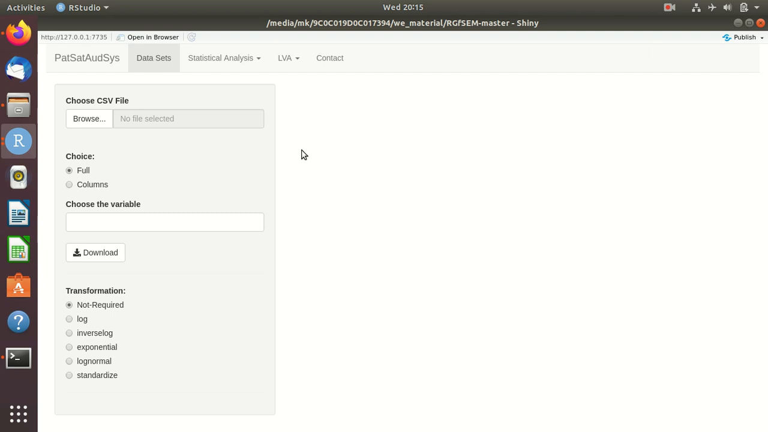Anyway, I will be continuing in this. So the very first menu is the dataset. You see here the PatSatAudSys. That is the name of the application, Patient Satisfaction Audit Systems. This application might be very much useful for those hospitals who wanted to monitor the patient satisfaction. By the way, there's a lot of theory that patient satisfaction is one of the important prerequisites to ensure healthcare service quality. And I'm not talking about the theory and the models.